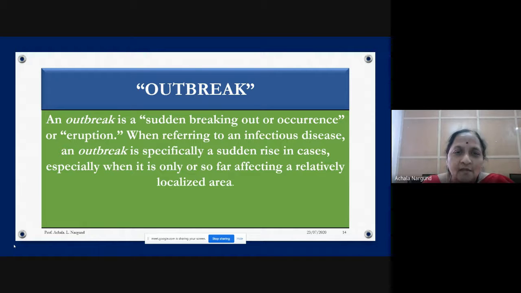But it came to us so fast, that outbreak has erupted throughout the world. When referring to an infectious disease, an outbreak is specifically a sudden rise in cases. Suddenly the number of cases has become more. So it's not local, it is global, it is throughout the world.